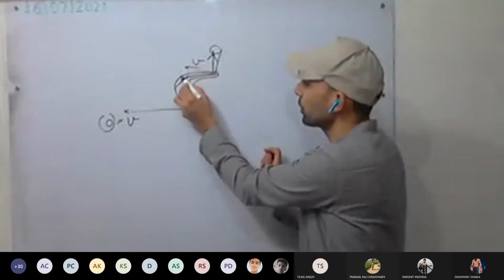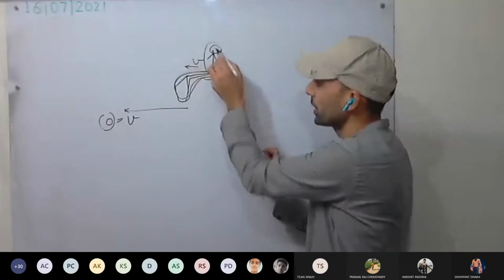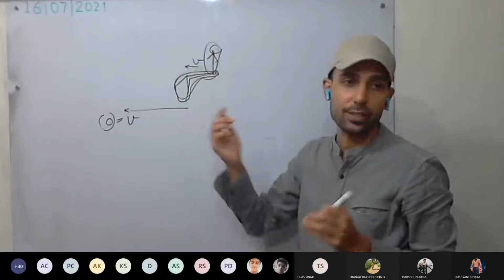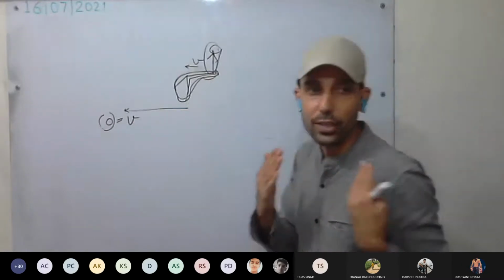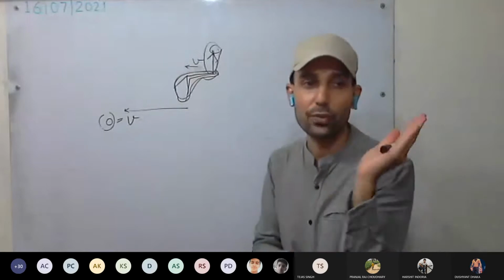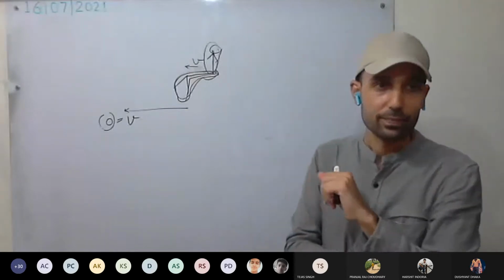So your lower body will come to rest immediately, but your upper body will take some time because it is opposing the rest that is coming. So it wants to continue with the same velocity forward. So you will feel a jerk forward. Yes or no? Okay.